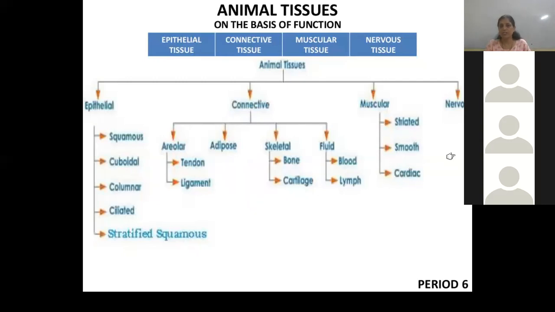Like that, questions are asked in different competitive exams, like Homi Bhabha, NTSE, then KVPY. So in animal tissue, there are 4 main classes of animal tissue.